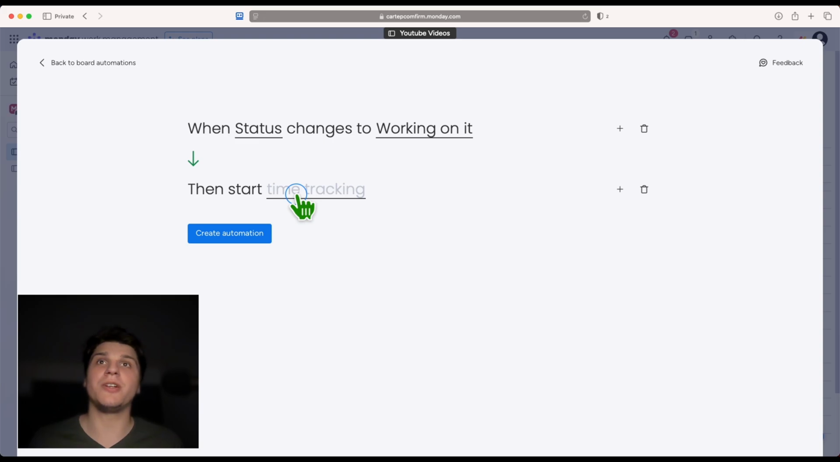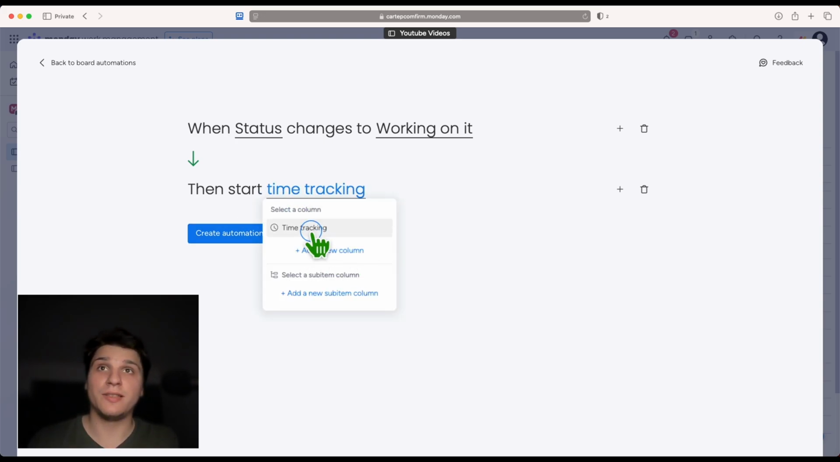This is actually a game changer for me, because when I first learned about the time tracker on Monday.com, I found it very useful, but at the same time annoying by the fact that I have to click on it to start. I don't want to take my time to click on it, even if it takes 1 second. I just want to work on the task, finish the project, without having to click on it. So now I'll select the time tracker.